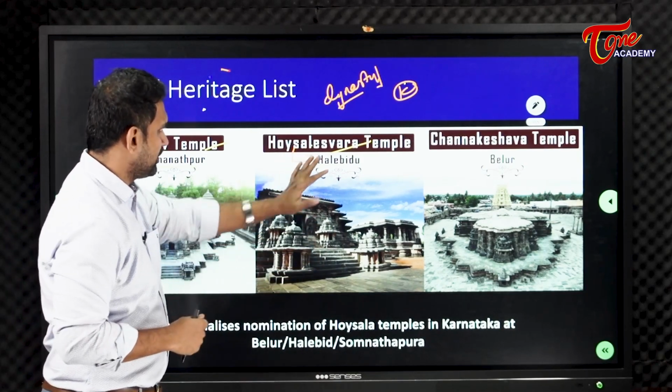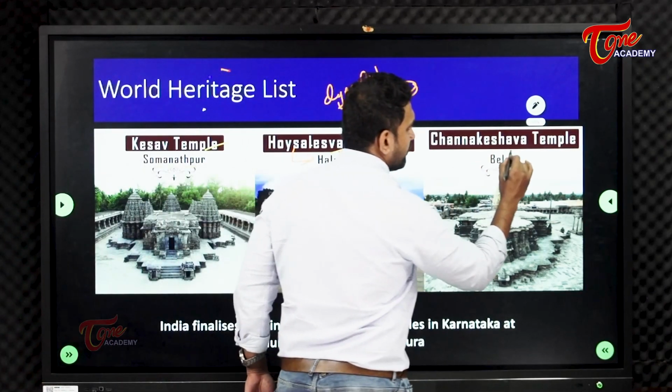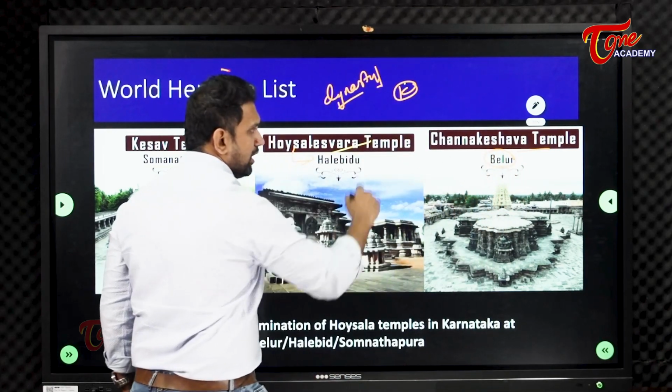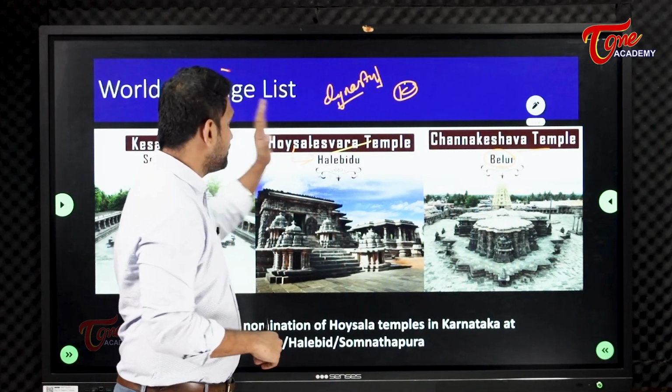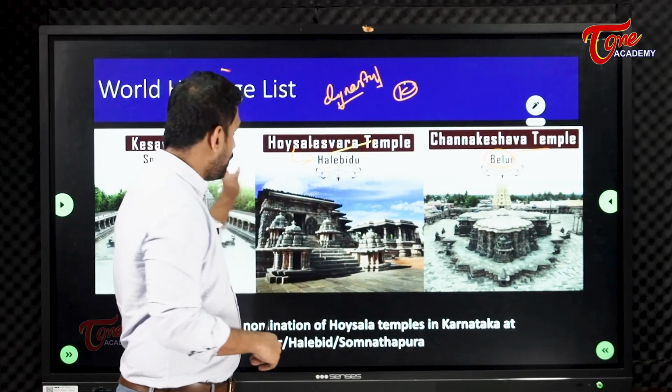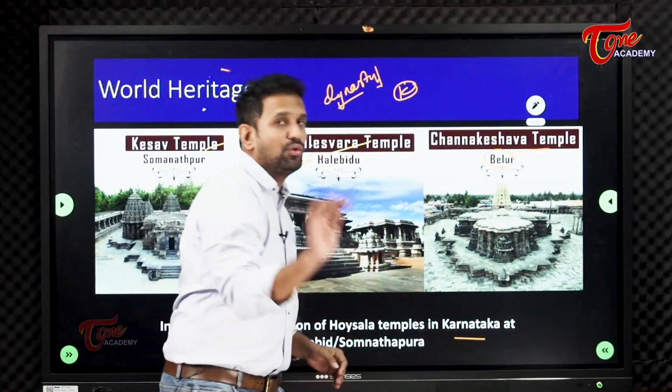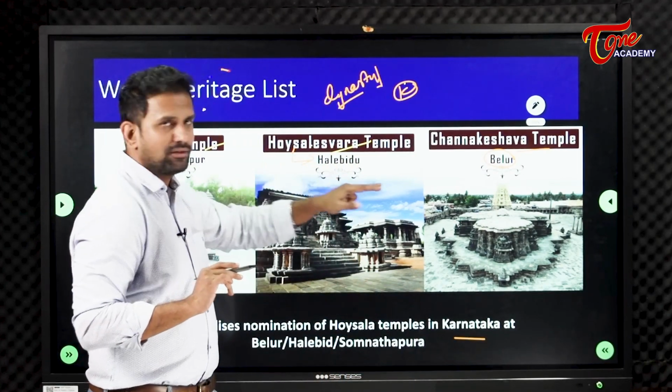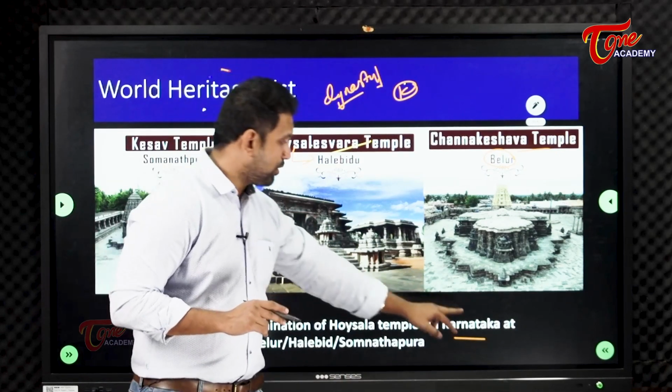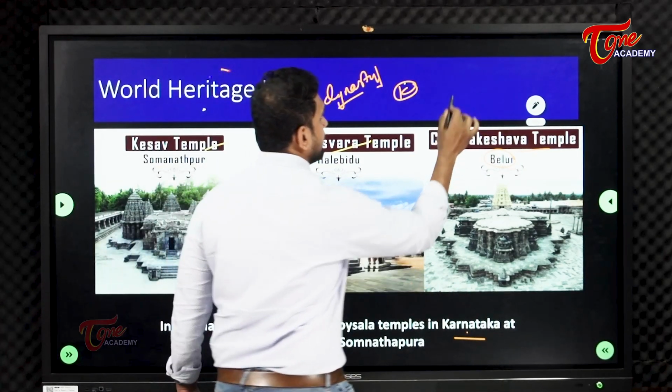Then we also have the Chennakesava Temple at Belur. Please know which temple is located where. At least know that all of these are in Karnataka. If not the districts, at least know all these temples are located in Karnataka. They may ask you in the examination.